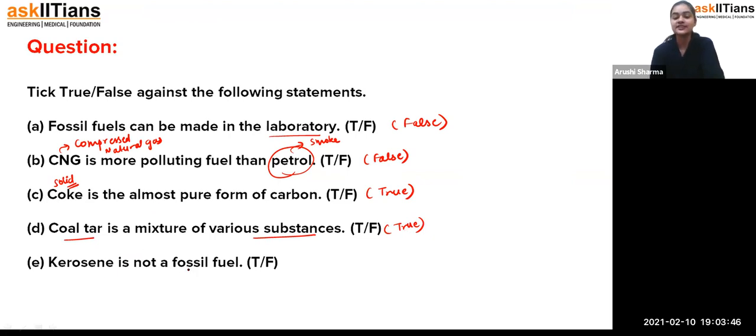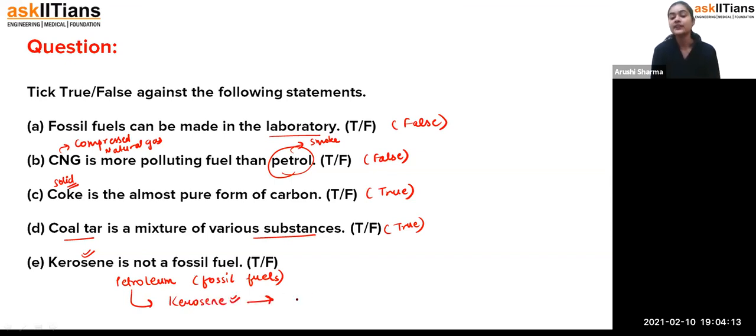Now student, kerosene is not a fossil fuel. Is kerosene a fossil fuel? See student, how we get kerosene. As we have seen, we get petroleum from beneath the earth's surface, and we consider this petroleum a fossil fuel because it is formed from fossils only. On refining this petroleum we get different products, and kerosene is one of them.